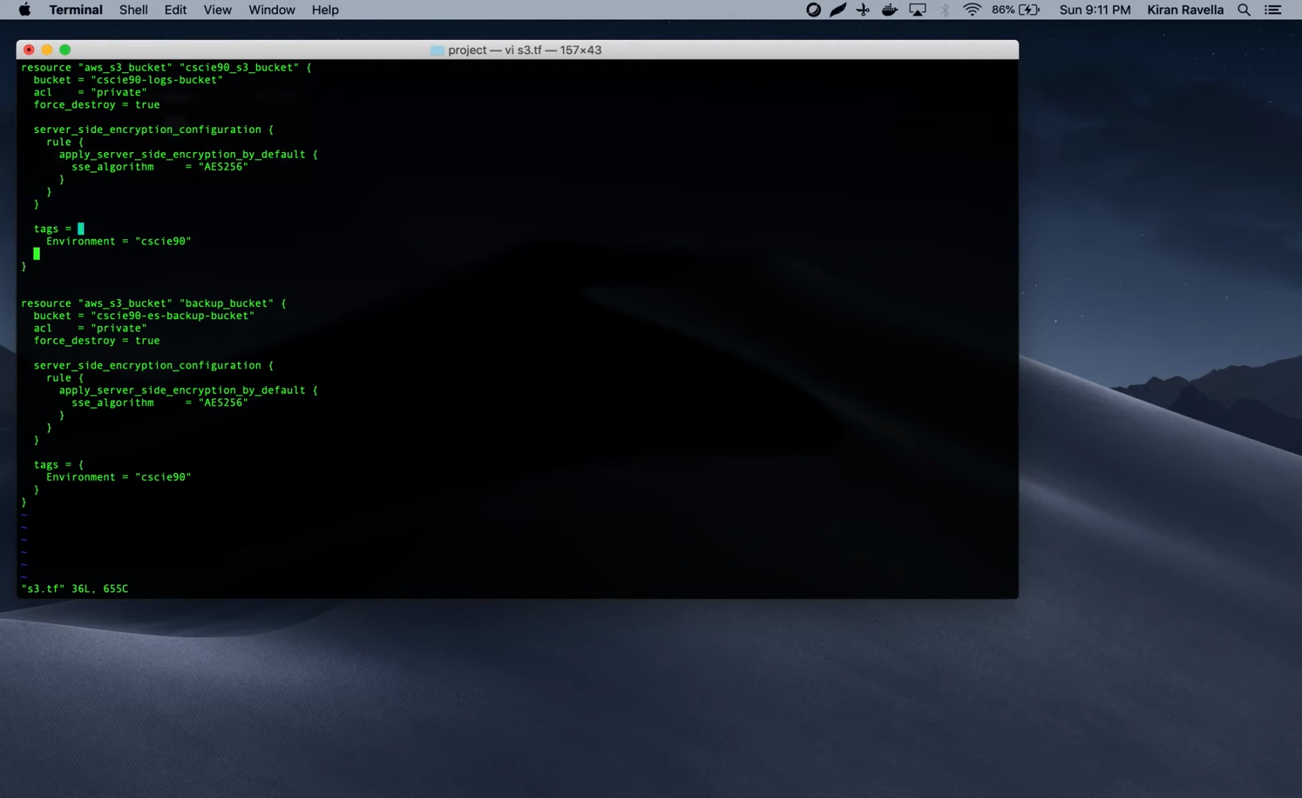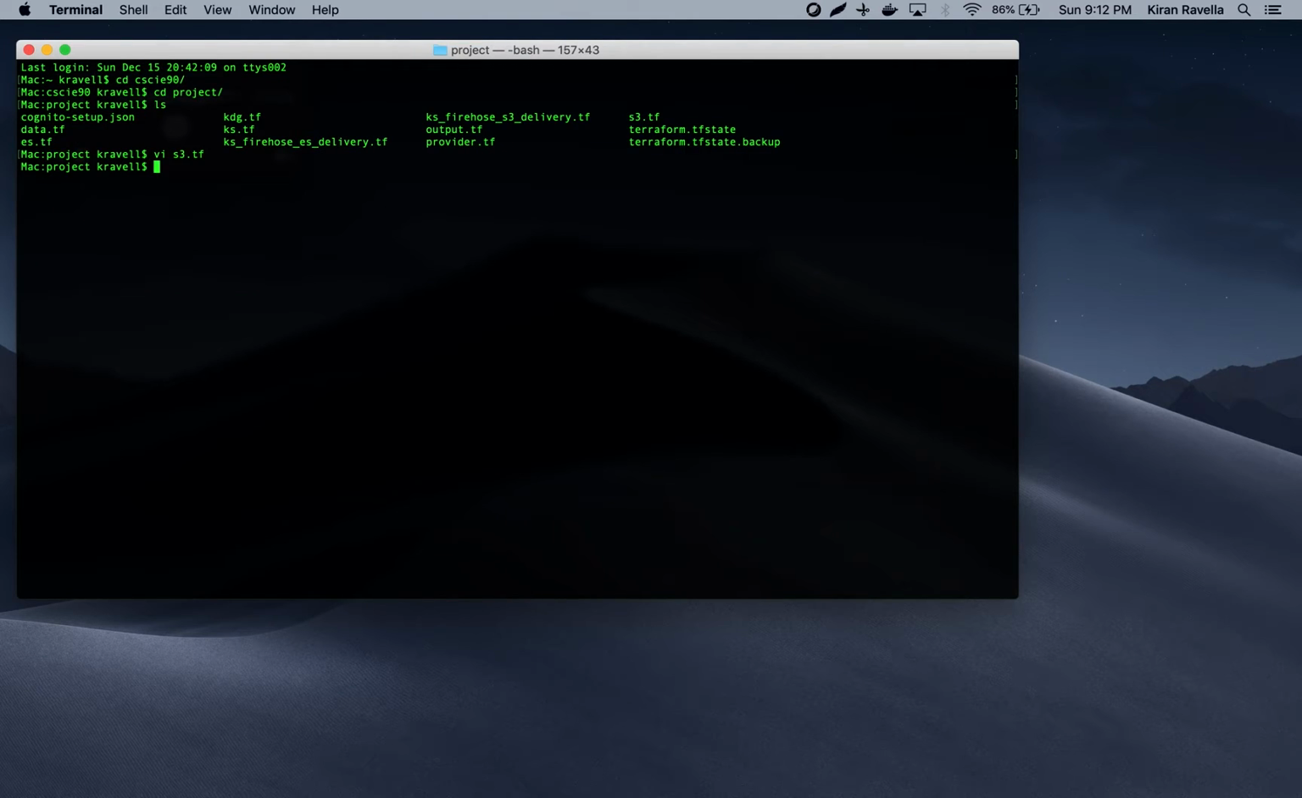It's all coded. We don't have to go into the management console and manually click to create the services. This is really useful, and as you will see, most of the services that I use will have encryption enabled for security purposes.